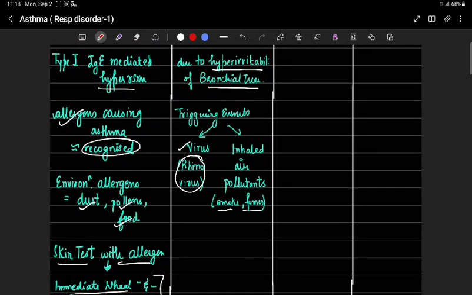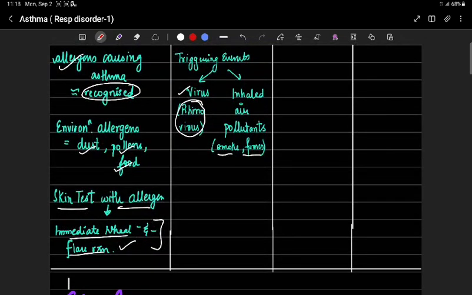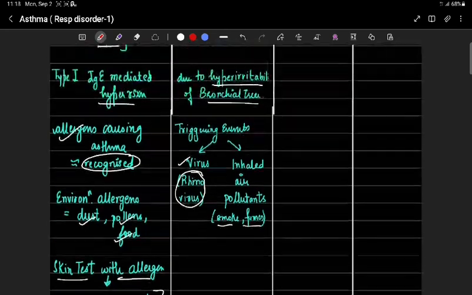Triggering environmental allergens include dust, pollen, food, animal dander, etc. Skin test with the causative allergen results in immediate wheal and flare reaction.